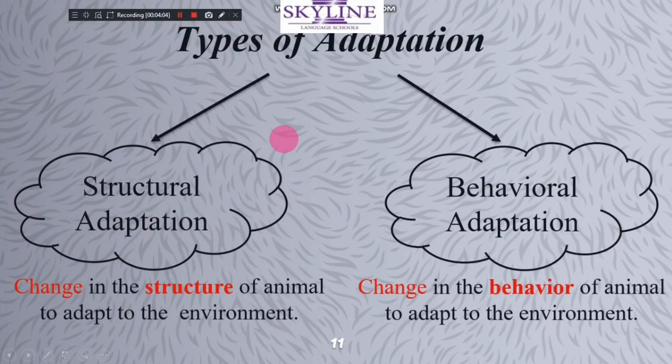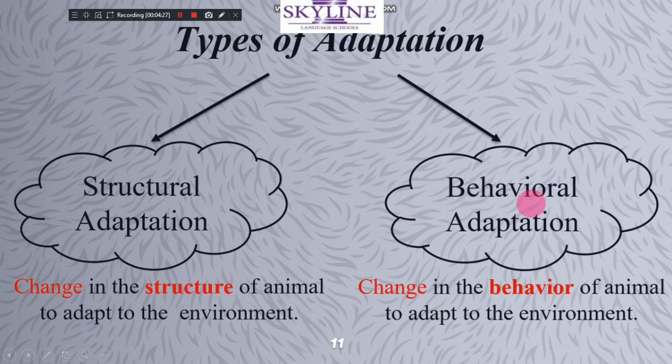Okay? We have types of adaptation. The first one is called structural adaptation. The second one is called behavioral adaptation. So what's the difference? Structural means a change in the structure of the animal, a change in the shape of its body.